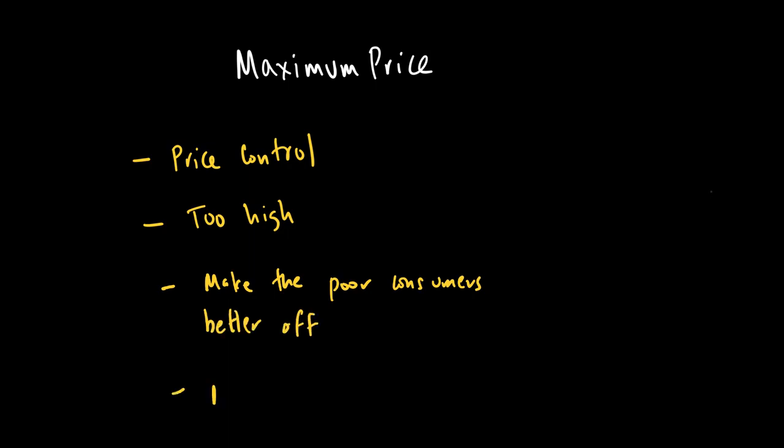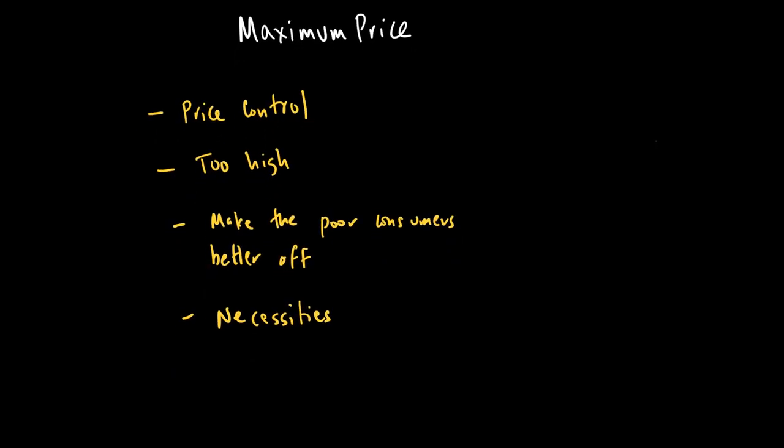And it's normally seen in a market of necessities. Necessities are those goods which are important for our survival, such as housing, such as education, such as food, and putting a maximum price could be a good option to make it affordable for poor consumers, or for all consumers for that matter. So let's see this in a diagram and see how maximum price affects the equilibrium market price and quantity.